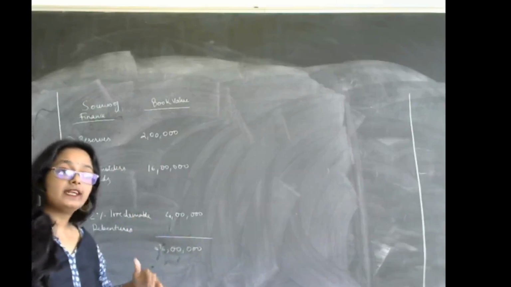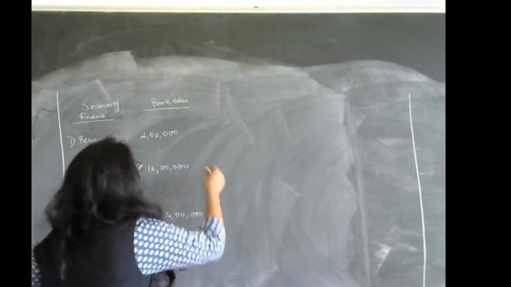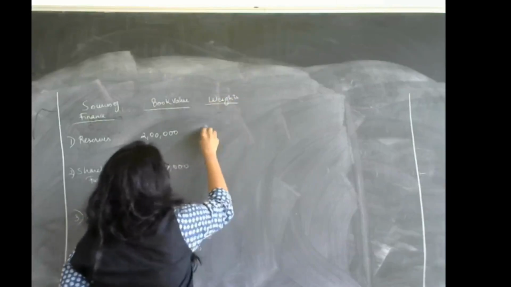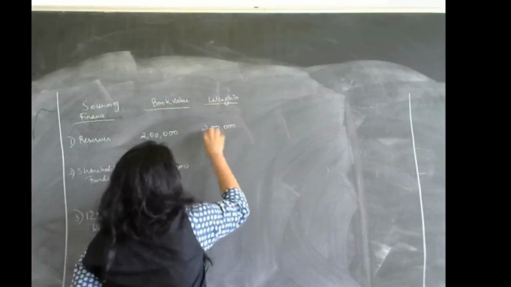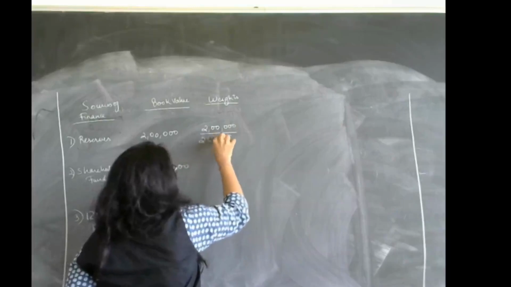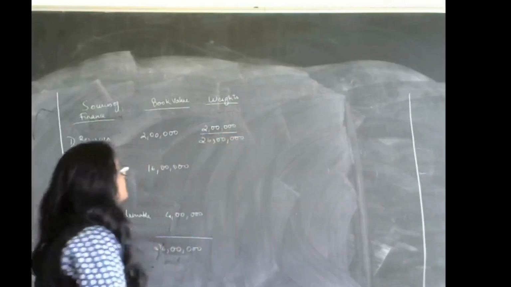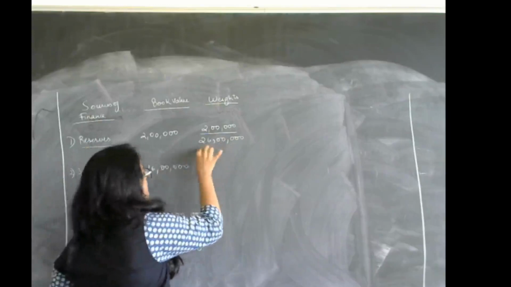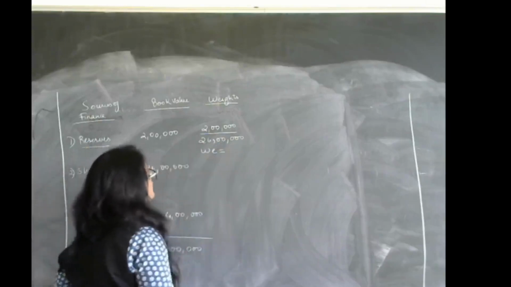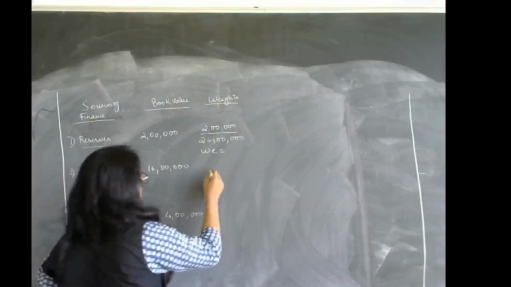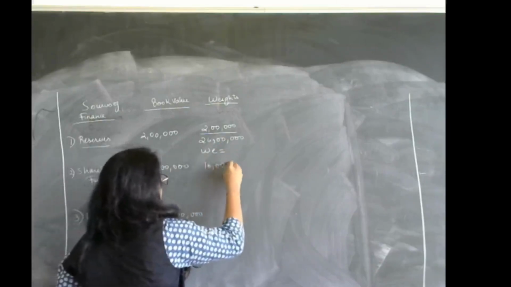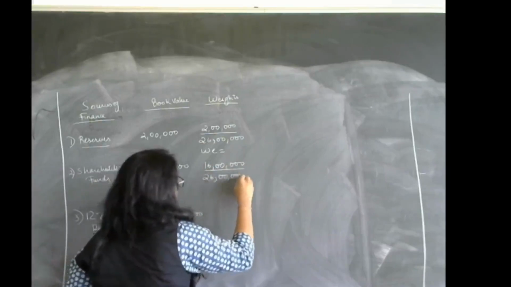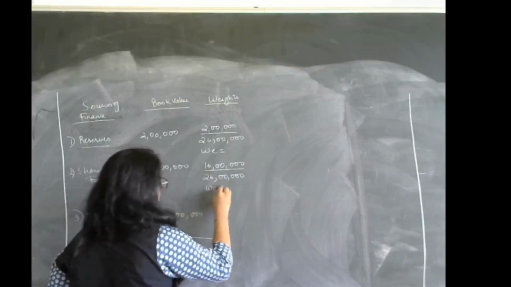Now let us find out the weights based on that book value. This will be with respect to reserves. So this will be WR. Then moving on to shareholders funds, 16 lakhs divided by 26 lakhs. This will be WE.